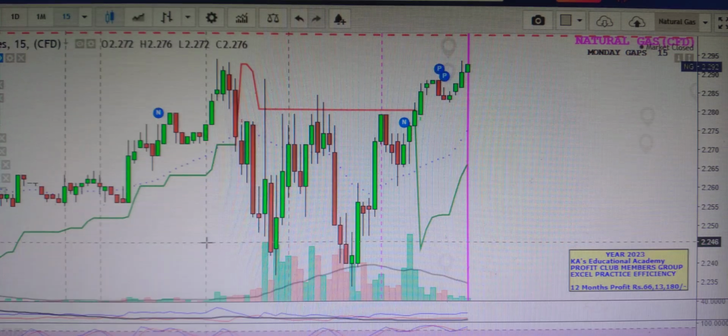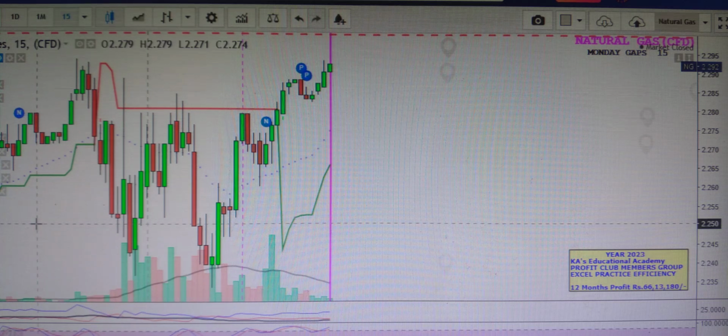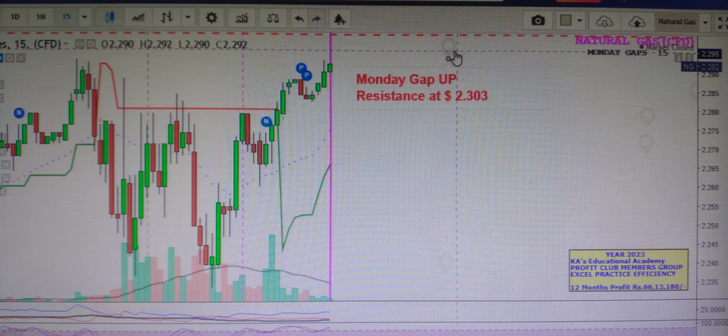Now coming to the 50 minutes crashing cycle in front of you, for Monday the gap probability will be very much important. So Monday's probability will be my resistance. What I discussed is the Monday gap up, the resistance observation is 2.303, approximately where the price was fixed before itself. So that was the key observation of this dotted line.